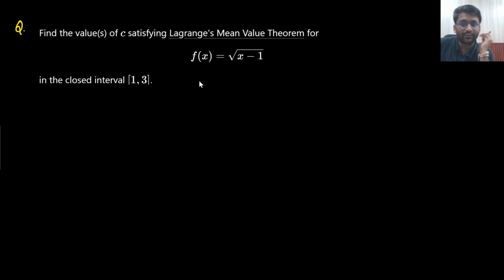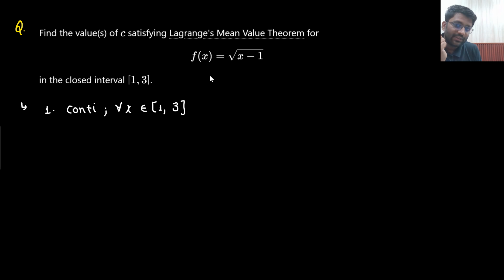You need to find the value of c satisfying Lagrange's mean value theorem for the closed interval 1, 2, 3. So what is the first task that you need to do? The first task is that you need to check the continuity. Is it continuous for all x belonging to the closed interval 1, 2, 3? So this is your f of x. Is it continuous? You can check the continuity, no? Basically, is it continuous or not?